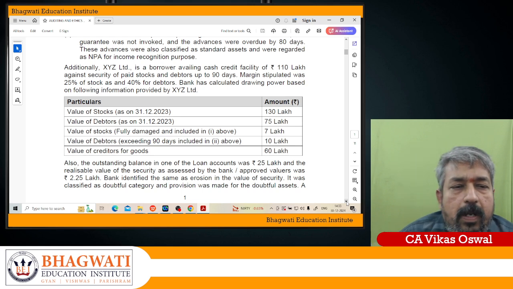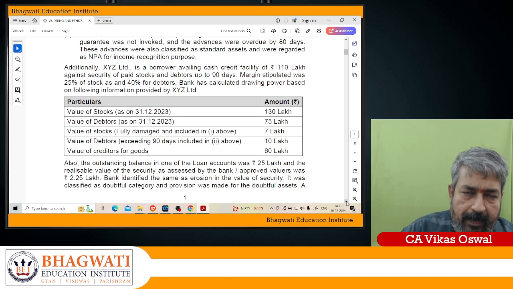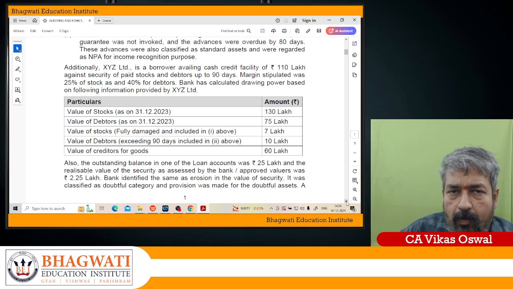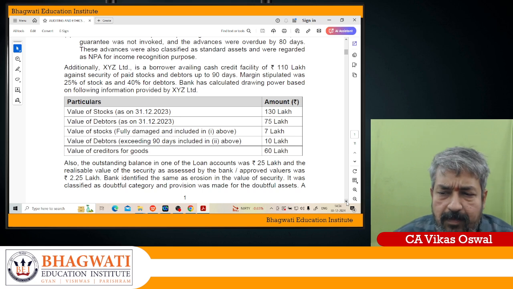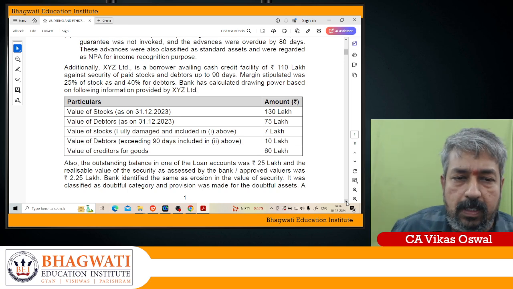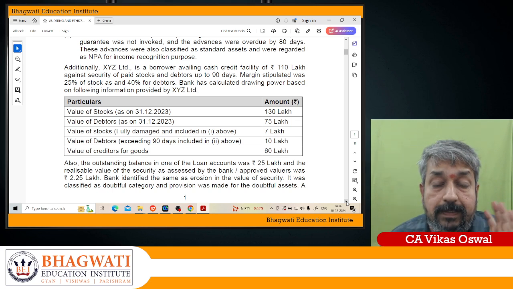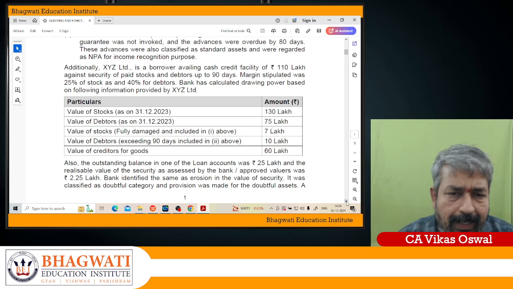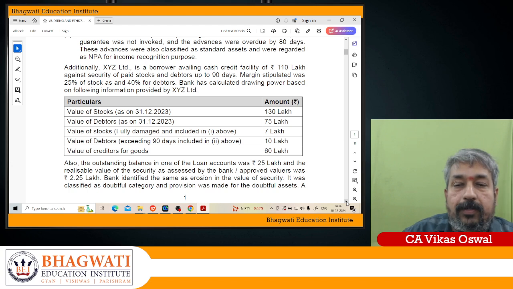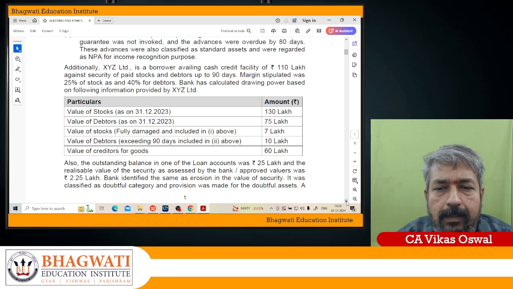Bank has calculated drawing power based on the information provided. They have said that margin for stock is 25%. Means what? If you have stock worth 100 rupees, we will take out 25 rupees as margin. Margin means we will not consider that as security, and 75 will be considered as security. Similarly for debtors, if debtors are 100, then 40 rupees you will take out and the balance 60 rupees you will consider. That's how you have to remove the margin. Margin means the bank wants to retain that cushion while giving the loan.